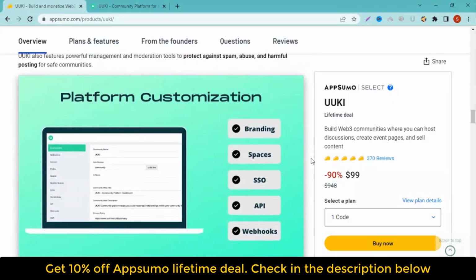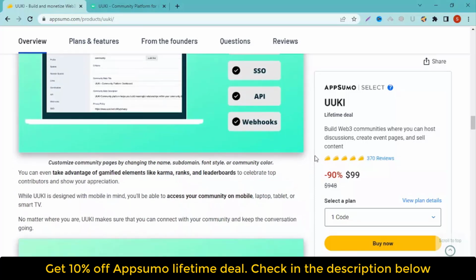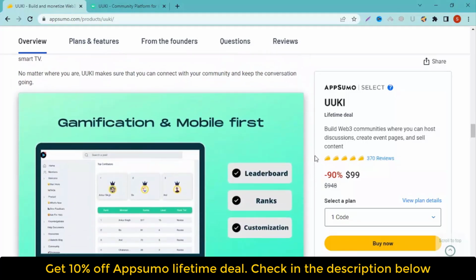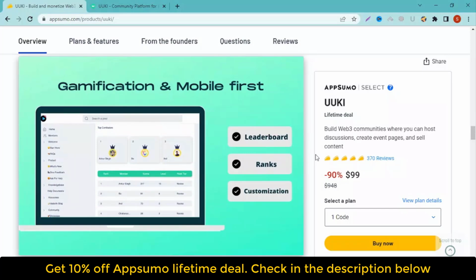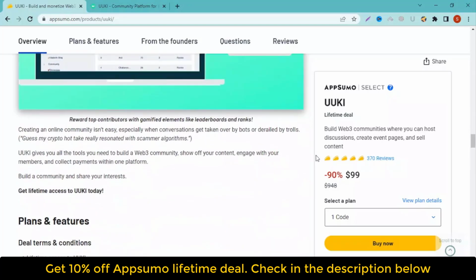UUKI offers the ability to host and create a community that is paid, premium, with the ability to charge for digital goods. Startup. Build an engaged community with our help. Easily set up UUKI on your website within a couple of hours and start getting traffic to your site soon afterward. Influencer communities. Already have a community?